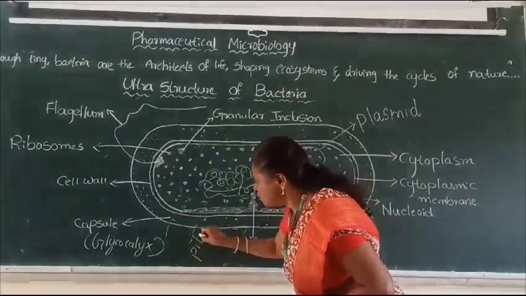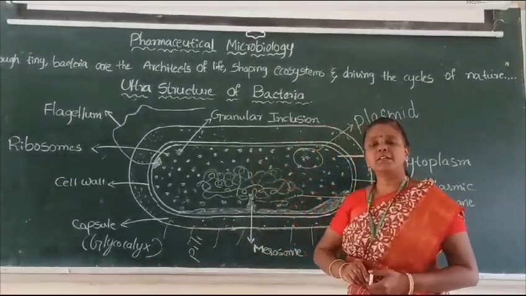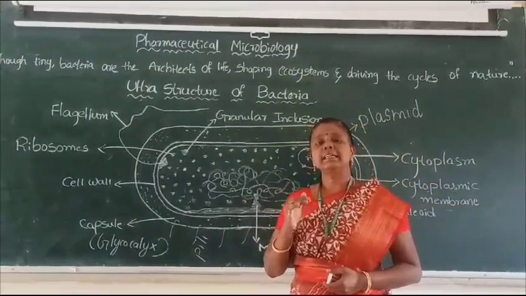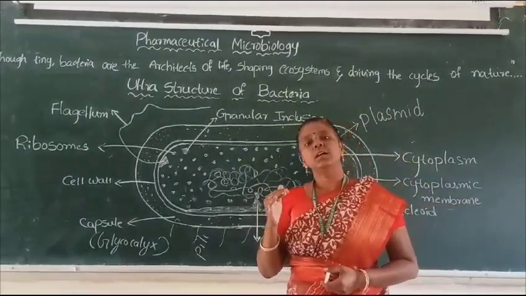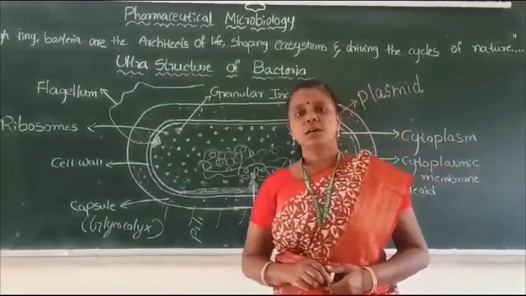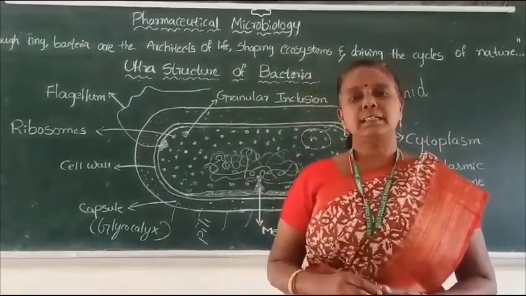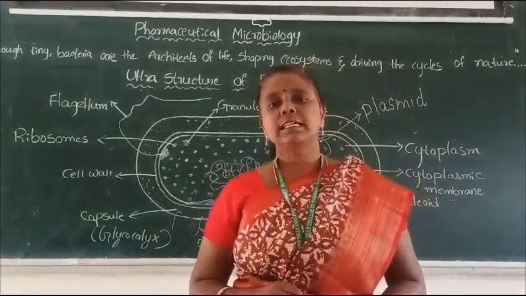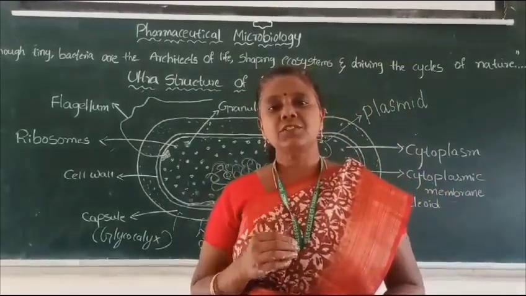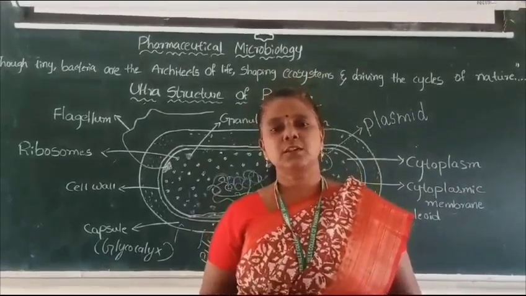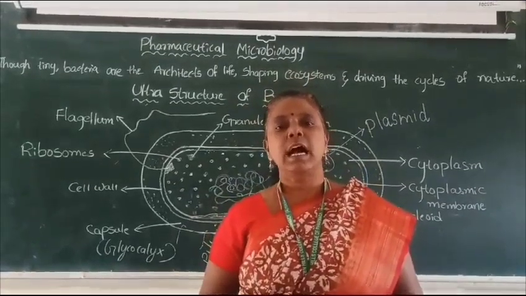So what is the use of pili? We call it a sex pilus. It helps in the DNA transfer from one bacteria to another. Another structure is called mesosomes. Mesosomes are found in many bacteria, especially gram-positive bacteria. They possess a characteristic feature of invaginations, or infoldings, which are present in the form of convoluted tubules and vesicles.